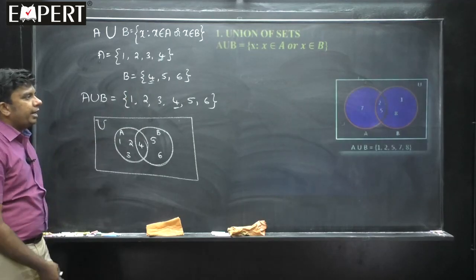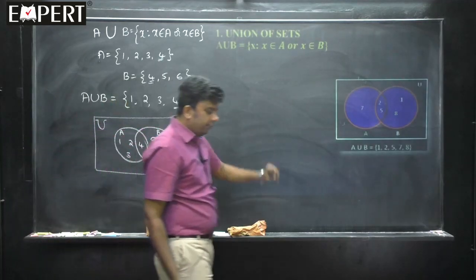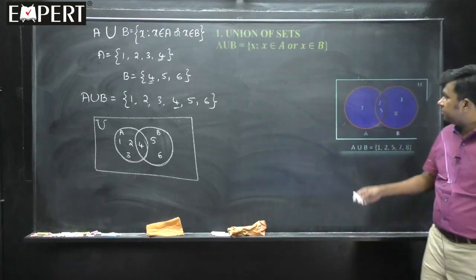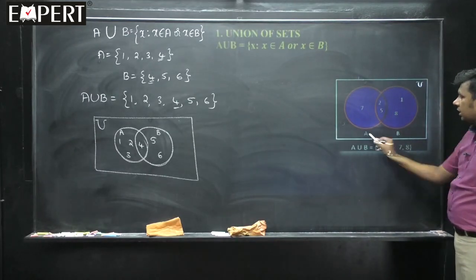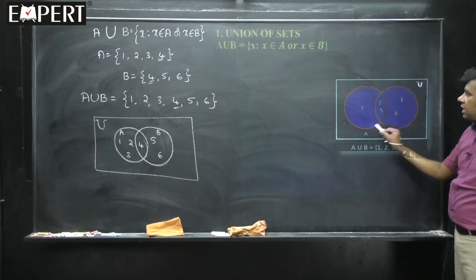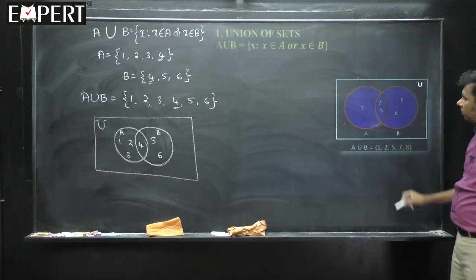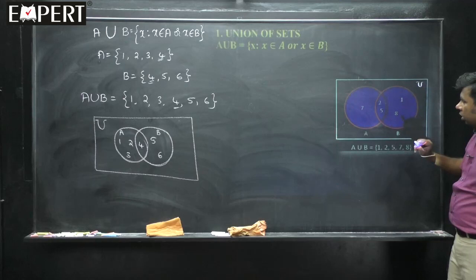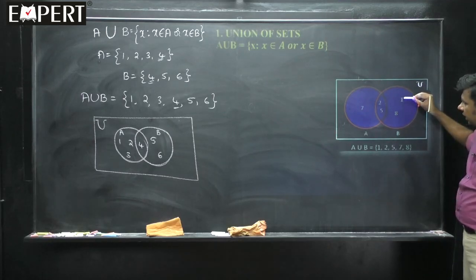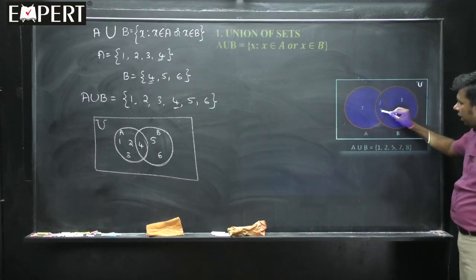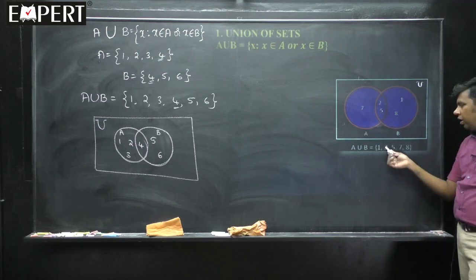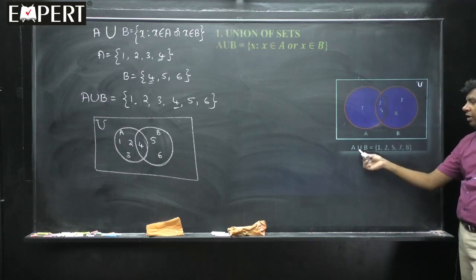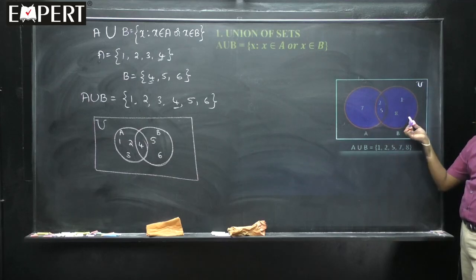Say, if I take up this example, students, just observe this. This is the universal set, they have written here this is the universal set, this is the set A, this is the set B. Sets are denoted by circles. Now, if you want the union, then I can write the union is the set containing 1, 2, 5, 7, 8. That is what is written here. 1, 2, 5, 7, 8 is the union of sets A as well as B.